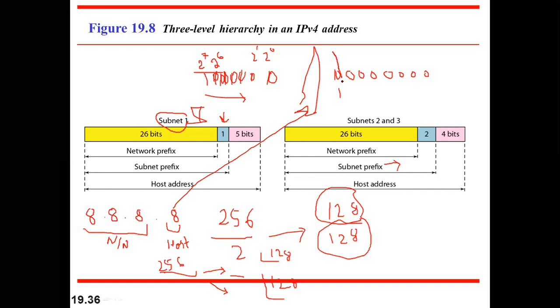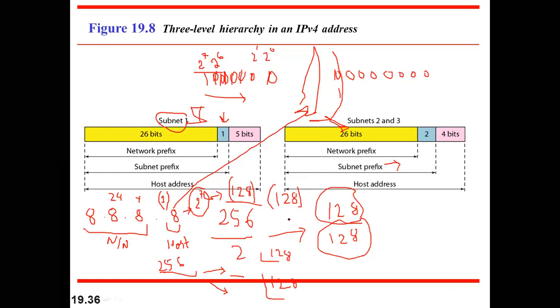If I enable the first bit, the number of bits consumed for the network address will be 24, which is already there, plus one bit which we have borrowed from the host octet. So we are left with 2 raised to power 7 bits, which means the block size is now 128. Out of 256, we have separated out a block of 128 addresses, and we are left with the remaining 128 addresses. This is how we have divided.